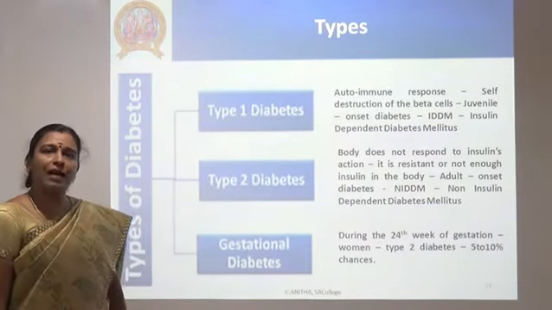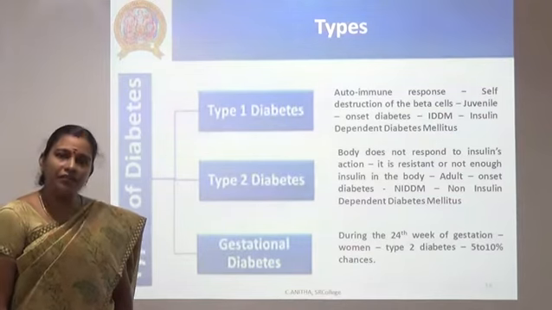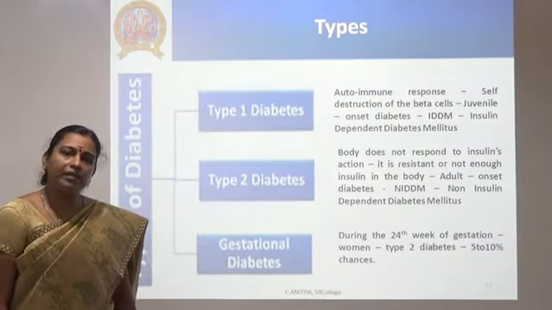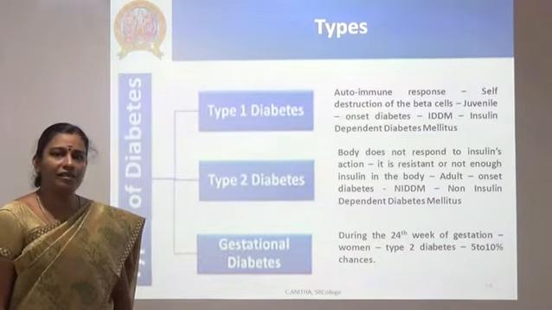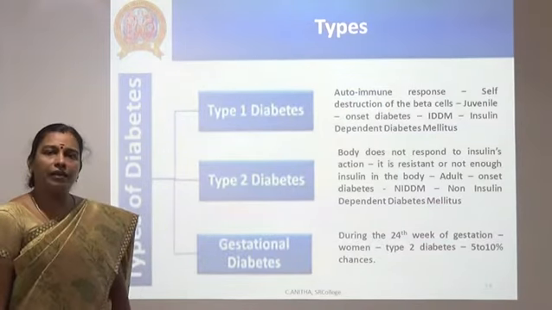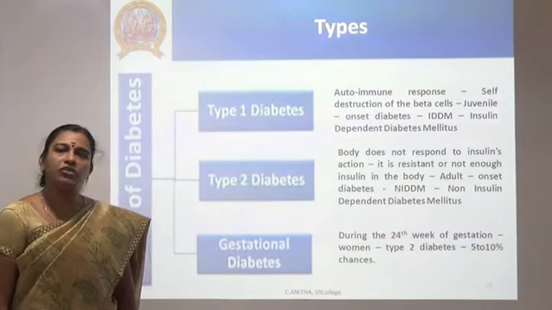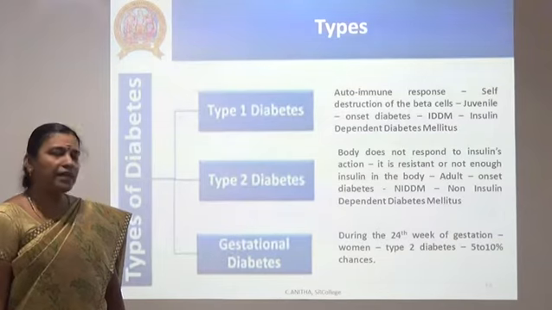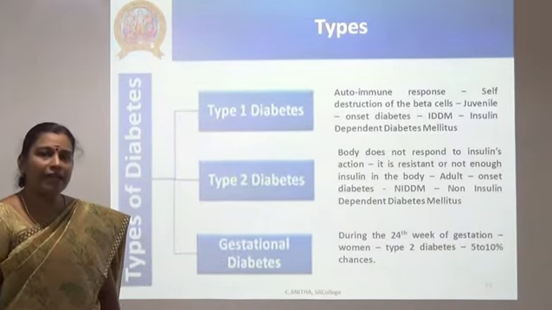Whereas in type 2 diabetes, the person has either enough insulin or inadequate insulin, maybe due to increased secretion of insulin in the earlier stages that will lead to inefficient or ineffective function of insulin. So the person is said to be non-insulin dependent diabetes mellitus. It is usually adult onset.